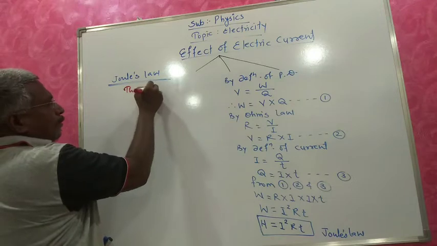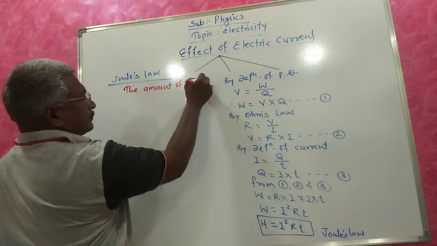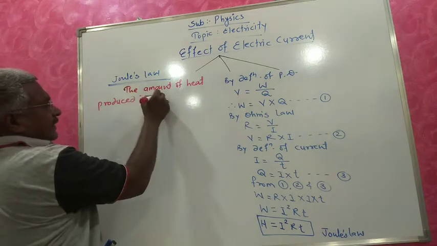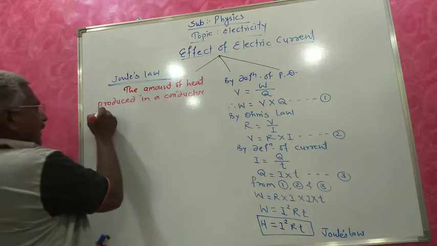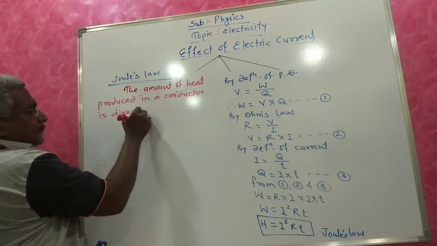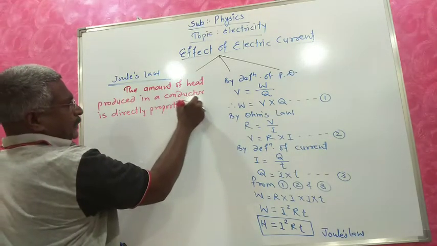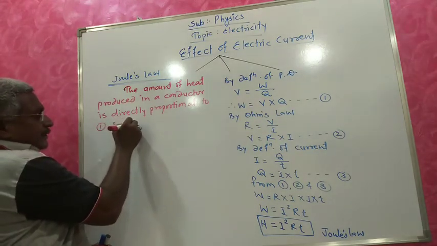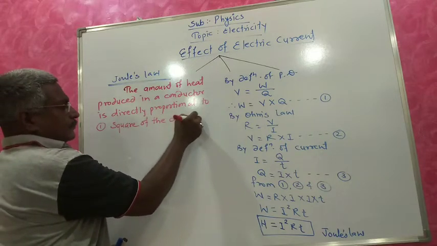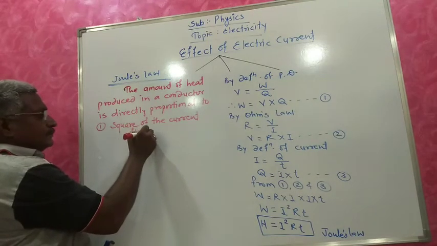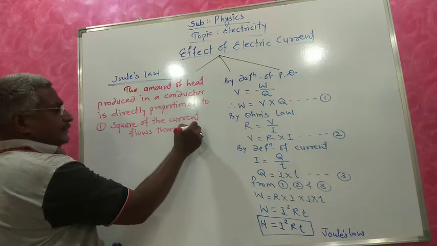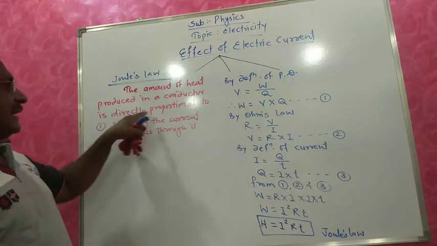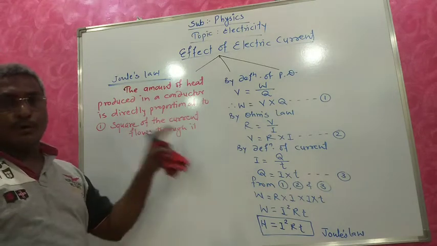The amount of heat produced in a conductor is directly proportional to, number 1, the square of the current flowing through it.